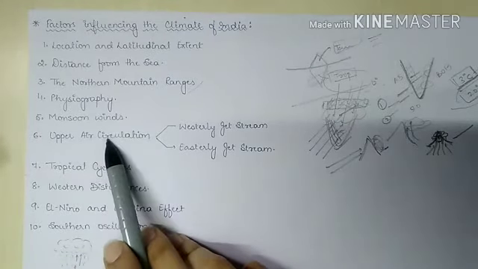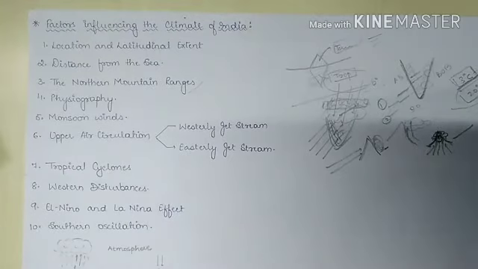So we will jump to the next, that is upper air circulation. Upper air circulation indicates jet streams. Upper atmospheric circulation influences the climatic condition of India to a great extent. We have already done jet stream theory, in which we discussed how the monsoon is affected by the movement of jet stream in summer and during winters. We have two types of jet stream that affect the Indian monsoon or Indian climatic condition.